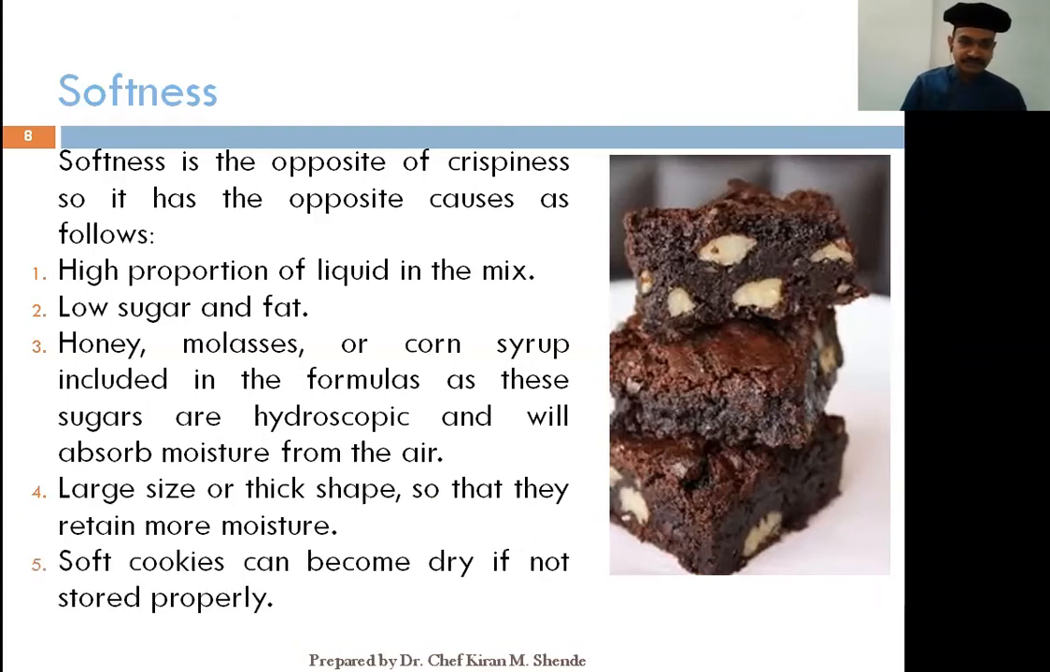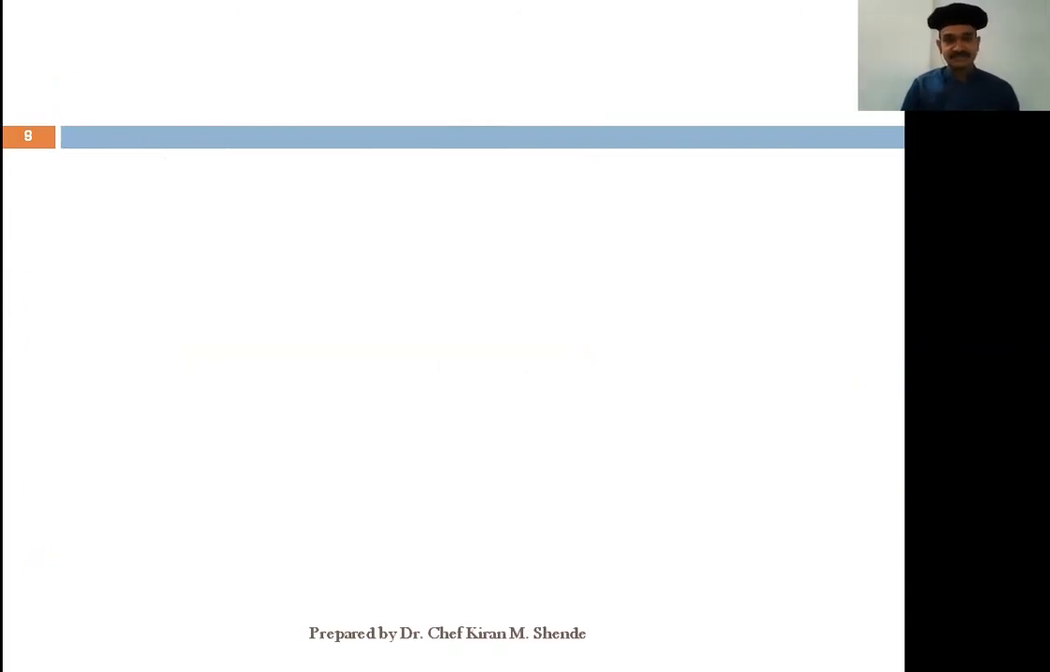Factor number 5, soft cookies can become dry if they are not stored properly. Like I said earlier, storing of any cookie is much more important. The classic example of a softer cookie and a gooey cookie is brownie. It's a very classical example.